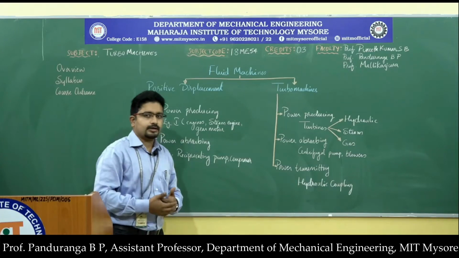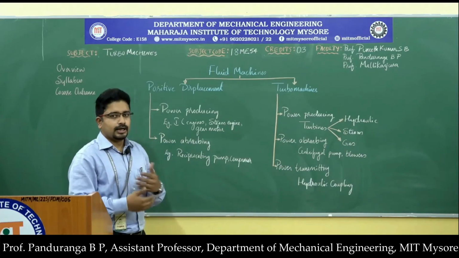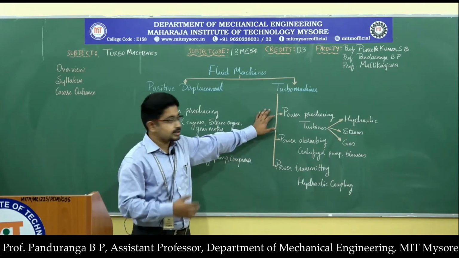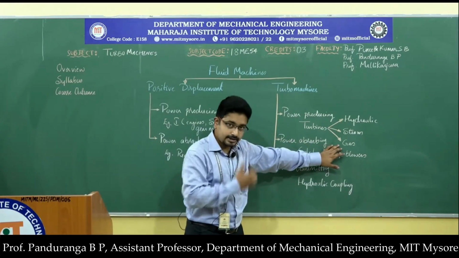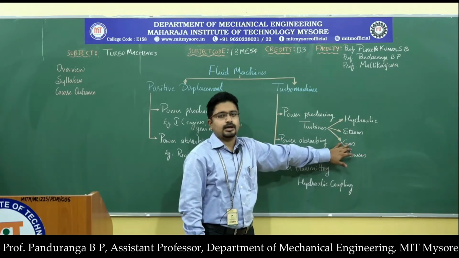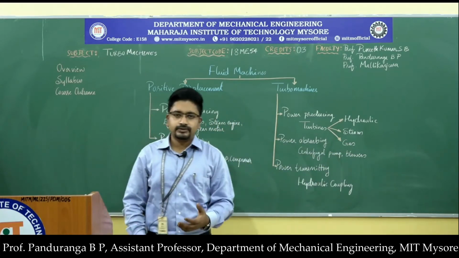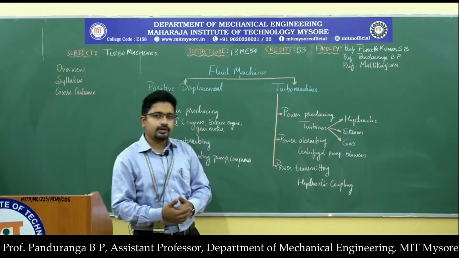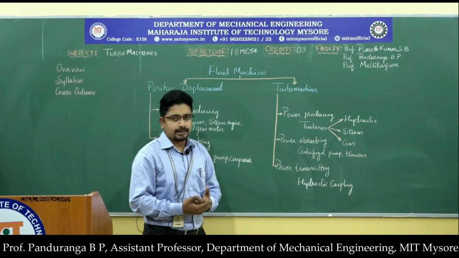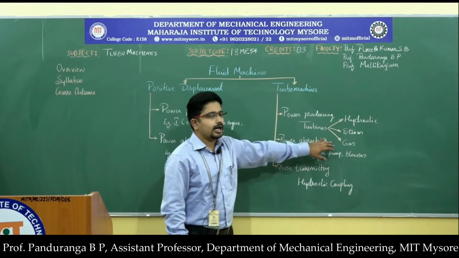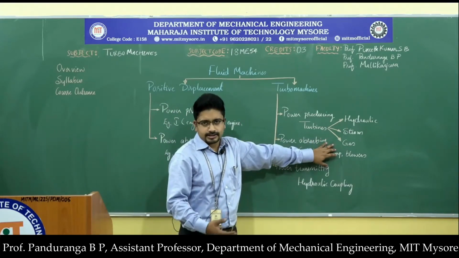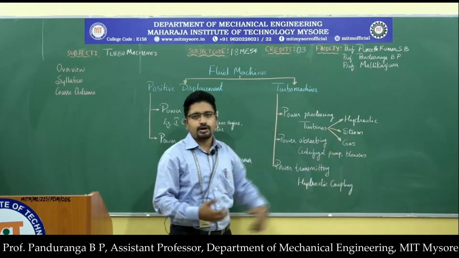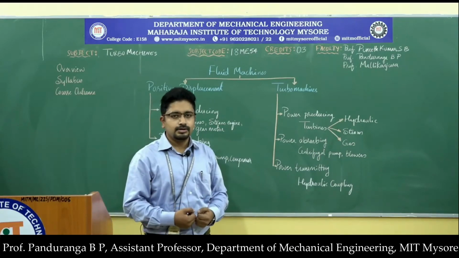So for that they started thinking about a rotary type of engine, and that led to the development of machines, especially the gas turbines. The turbojet engines are used to power the aircraft, which have a high power to weight ratio, and they are very compact in size, so they will be able to support the aircraft for a longer duration of time, or they will be able to carry more load.